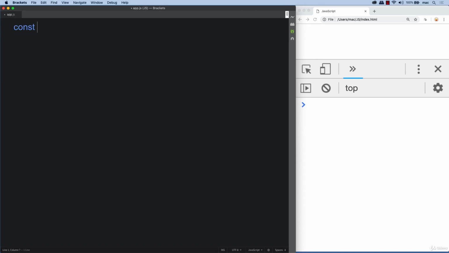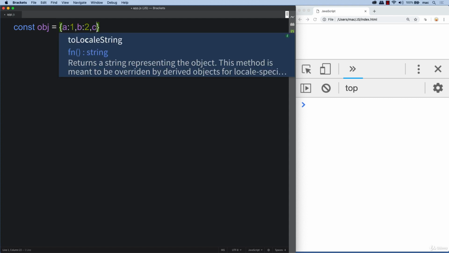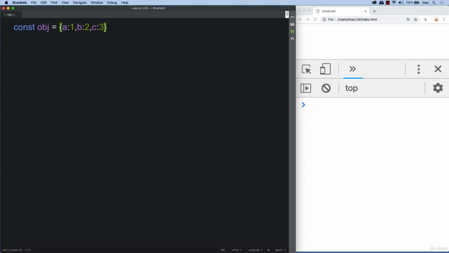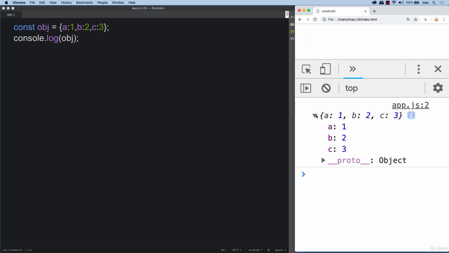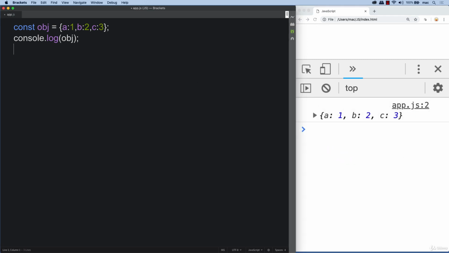So first of all, we need to create an object. Let's construct a really simple object, key of a, value of 1. Really simple object here, and this will work for even more complex objects as well, of course. So we refresh and we see we've got a nice simple object that we can work with.